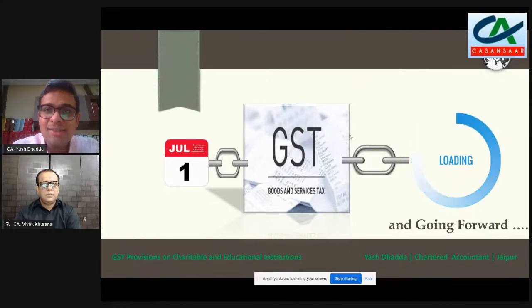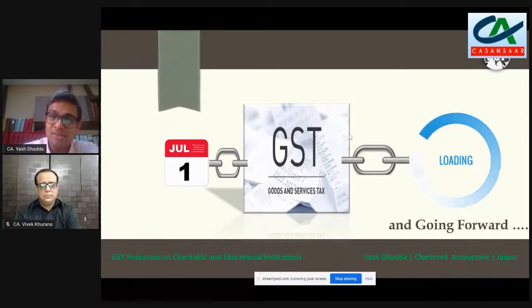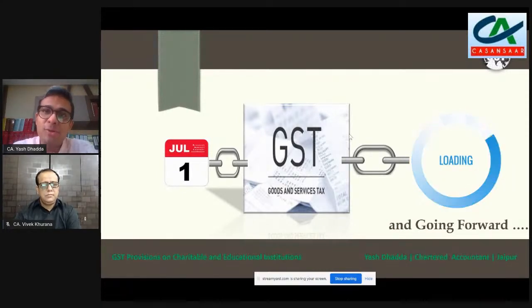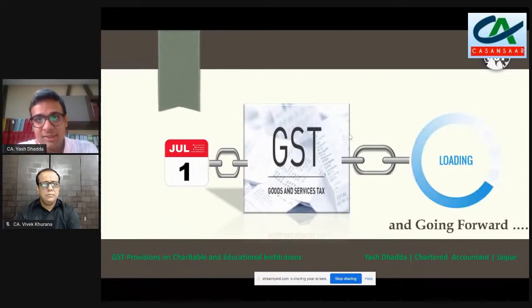And then the question arises whether this particular institution is really exempted from GST, or whether there is something in it for which there is a requirement to take a registration under GST.